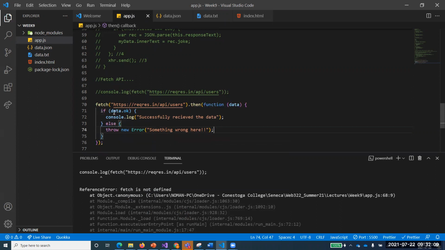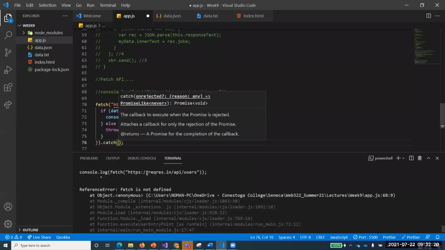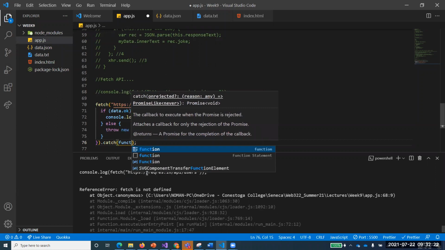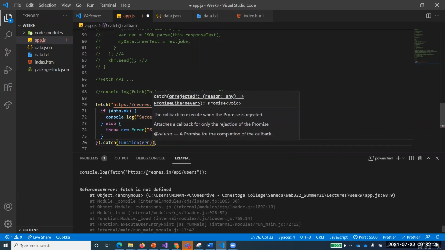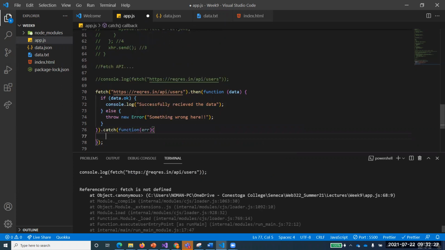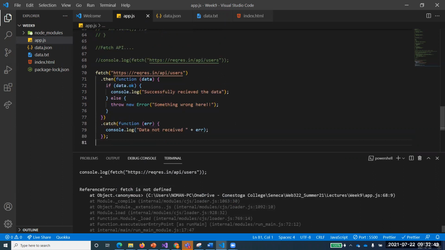So then is covered. Now there is one more thing remaining. You remember catch. If there is a problem, what will happen? In catch also, I want to run a function. I'll say error, console.log not received, and also let's put up that error over here. So I'm just giving you an overall picture of this fetch.